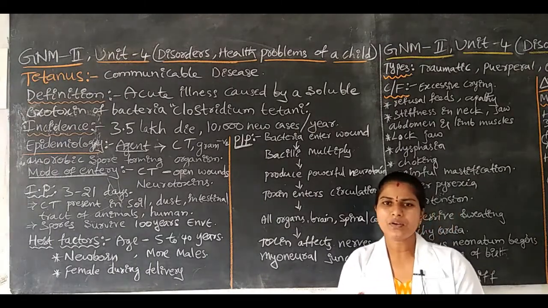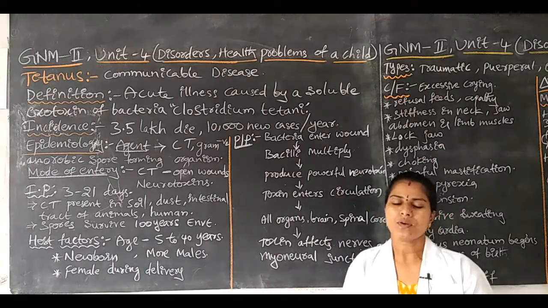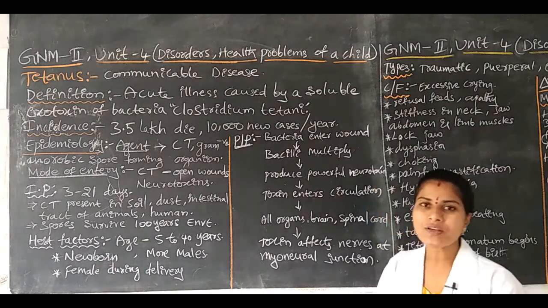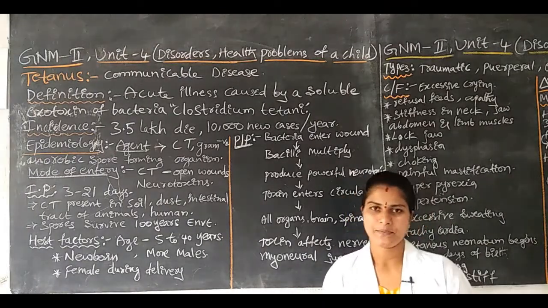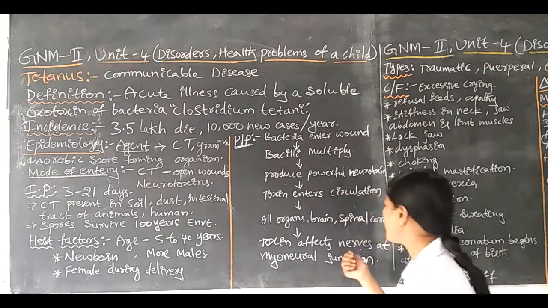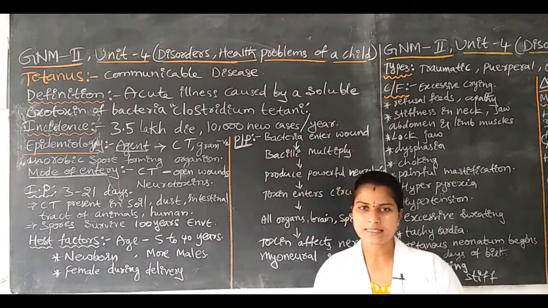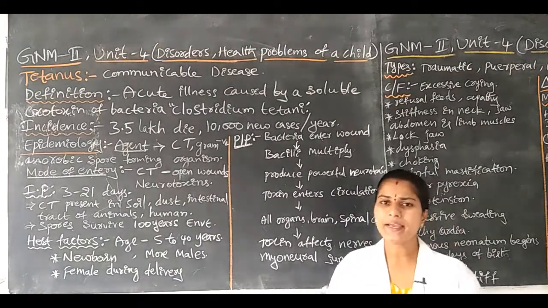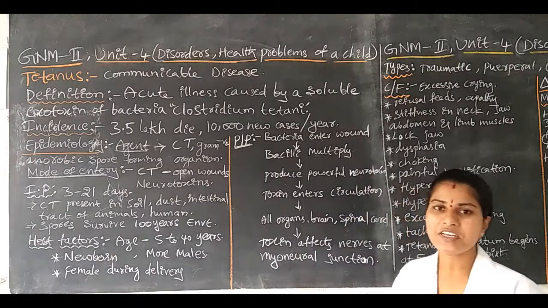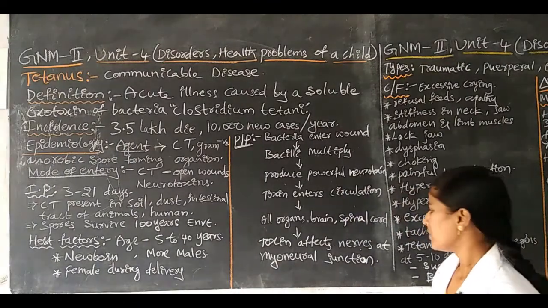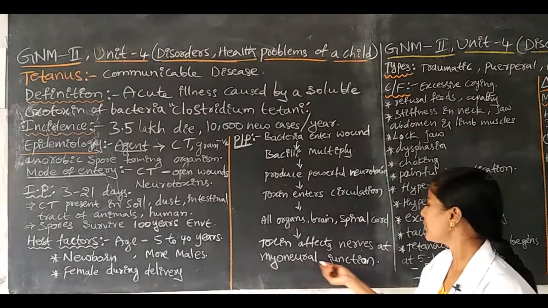Without nerves we cannot do any motor or sensory activity. Only when the nerves and neurons function normally can we do movements. Here, the neurons are affected by the toxins of Clostridium tetani. Due to the toxins, the nervous system does not function normally. Then it leads to the myoneural junction.